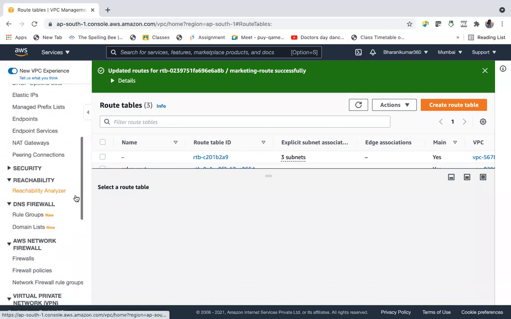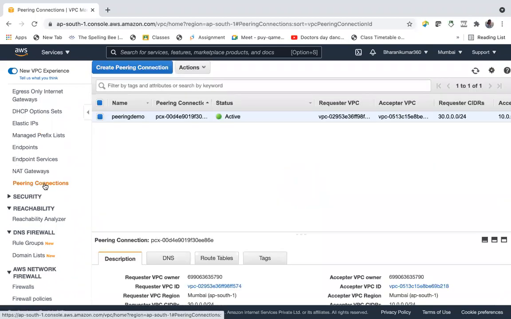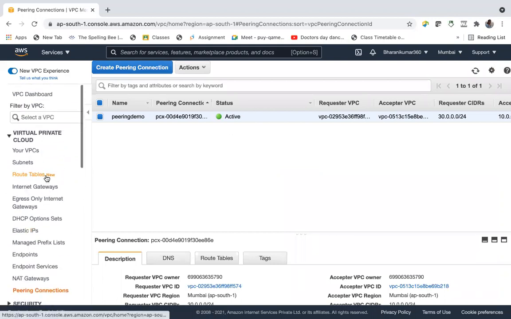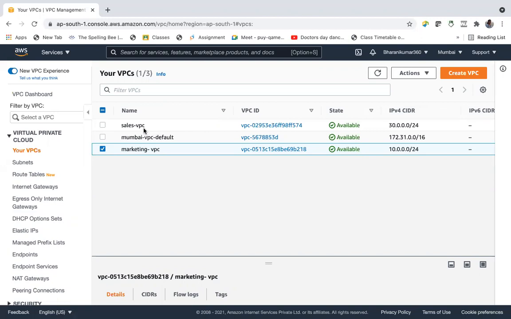What we have done: first we created a peering connection, and right after establishing it, we edited these VPCs' route tables. Now to test this, you can launch two EC2 instances in the two VPCs.